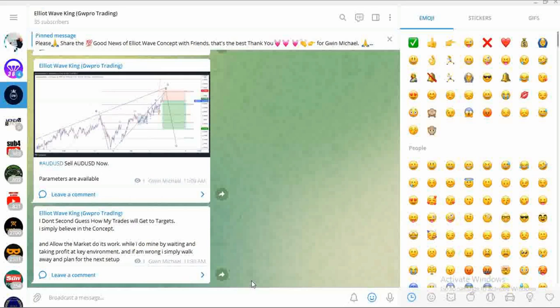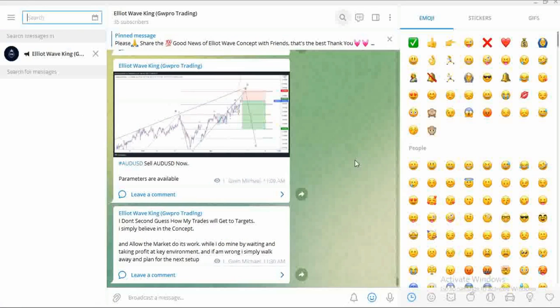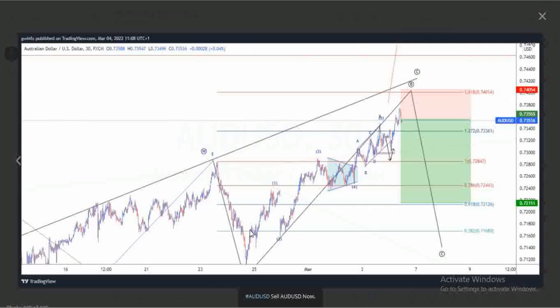Back in the channel right here, I did drop this in the morning, and what I was looking at here was that we could as well start putting up some sell positions here for AUDUSD.